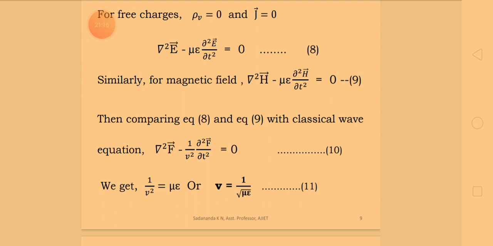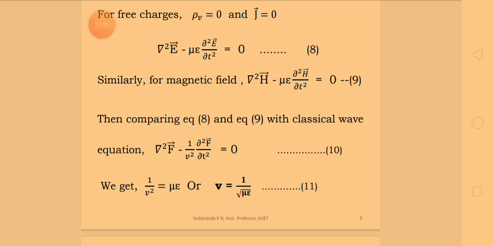So this is the expression for velocity. Also, mu is equal to mu r into mu naught, and similarly epsilon is equal to epsilon r into epsilon naught. This is the relation between the relative permeability mu r, the permeability of the medium, and the permeability of the free space, that is mu naught. That will be the equation for the permeability, and the second term is epsilon equal to epsilon naught into epsilon r.